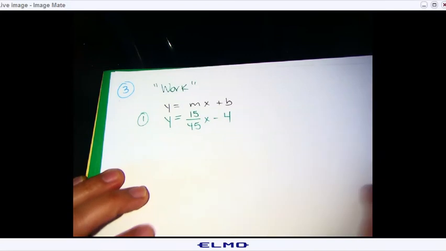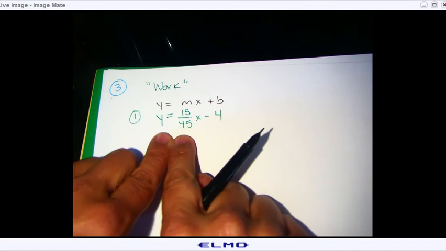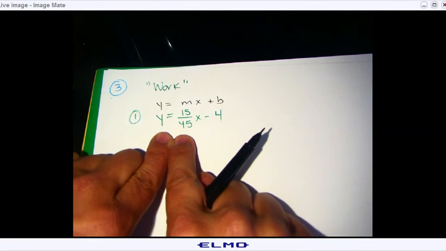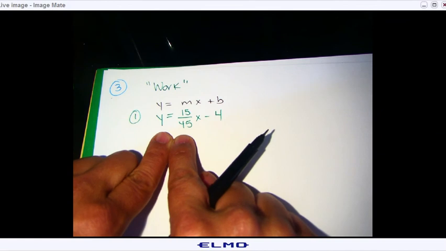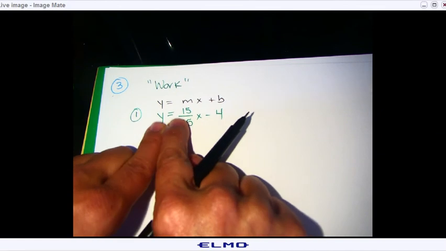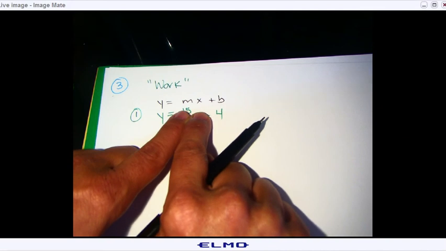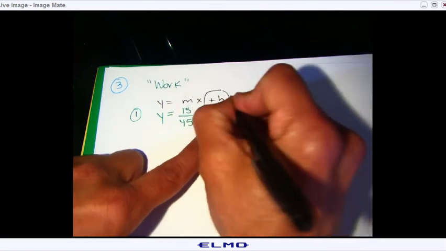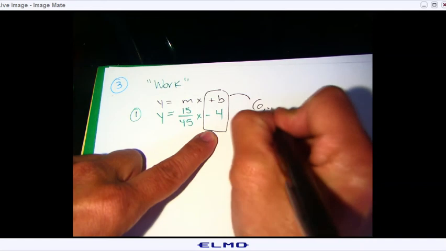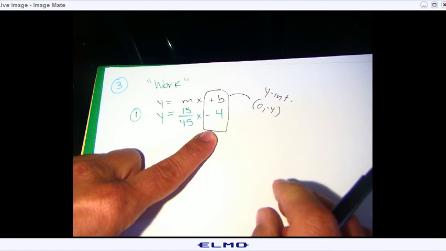Okay, so the first equation on Desmos is to graph the following equation, but the instruction says you can't graph it, so you need to find an equivalent equation. We already know it's in the format of y equals mx plus b. However, we cannot graph it. Make sure you put a box: our starting point is 0, negative 4. That is your y-intercept. We know that, right?